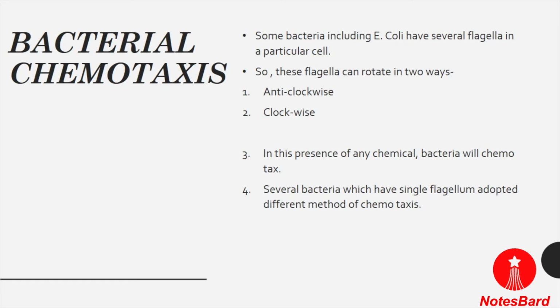So what happens if bacteria encounter a chemical? The bacteria will chemotax.